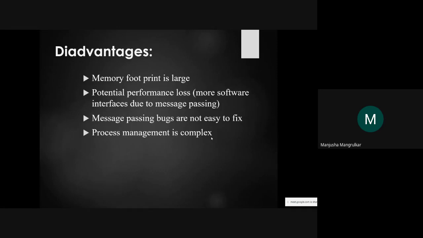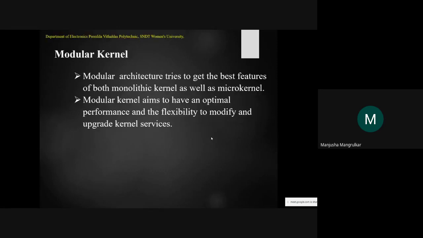Now the next part: whatever the disadvantages in a monolithic kernel and whatever the disadvantages in a microkernel, a modular kernel is designed taking the best parts from both. Modular architecture tries to get the best features from both the monolithic kernel as well as the microkernel.